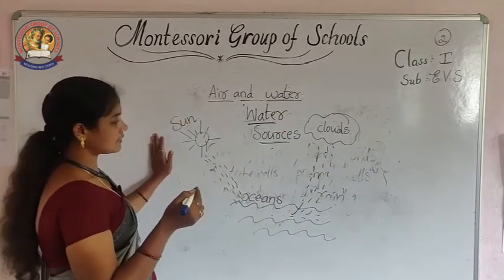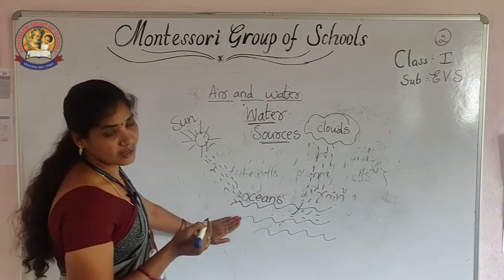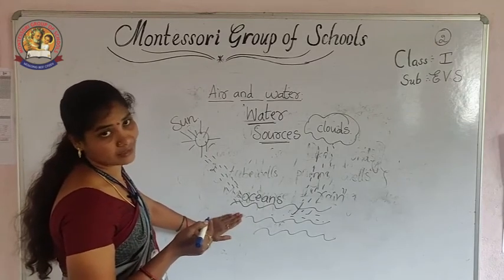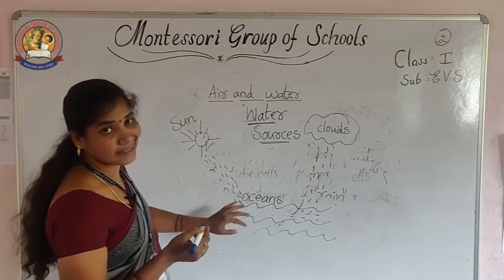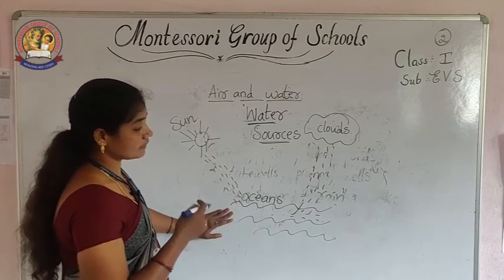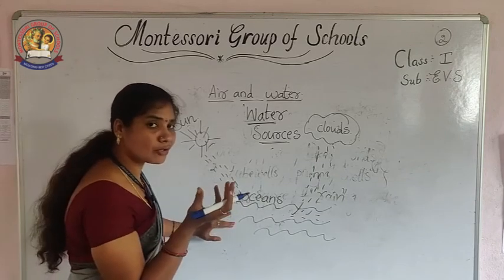So when the sun rays fall on the water of a sea, river, lake or pond, what happens? The water gets heated and vaporized. Do you know about water vapor?